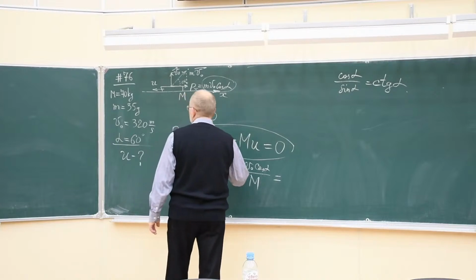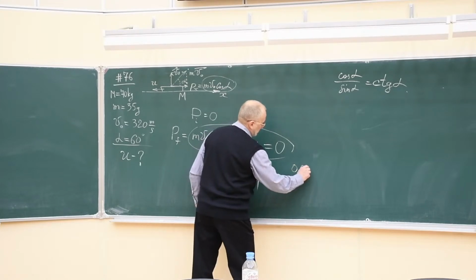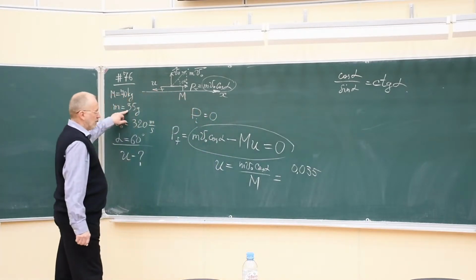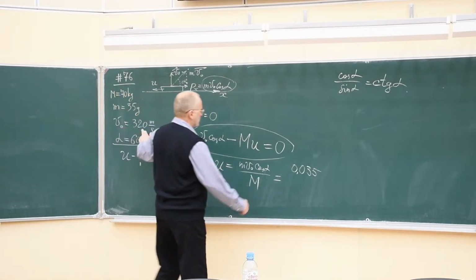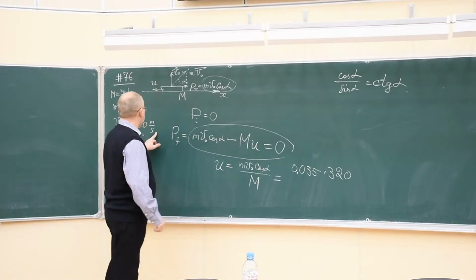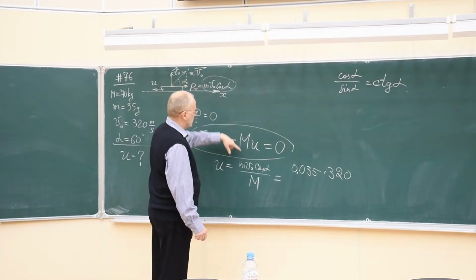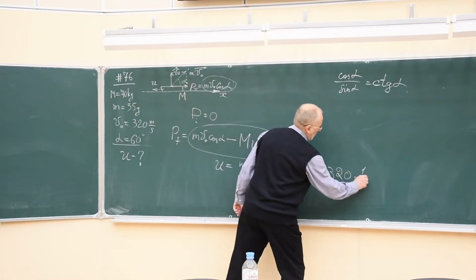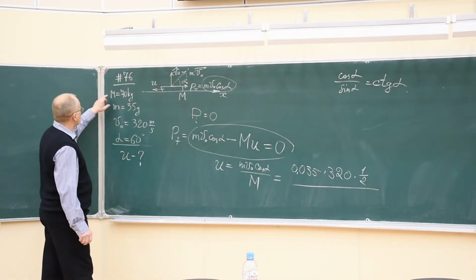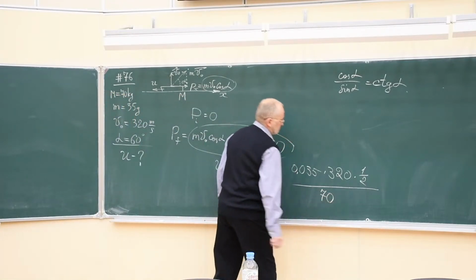Okay, let's do it. m, 35 grams. 35 grams in kilograms is this quantity. v0, 320 meters per second. Then cosine alpha, if alpha is 60 degrees, then cosine will be 1/2. And in the denominator, the mass of the boat and the hunter, 70 kilograms. 70.